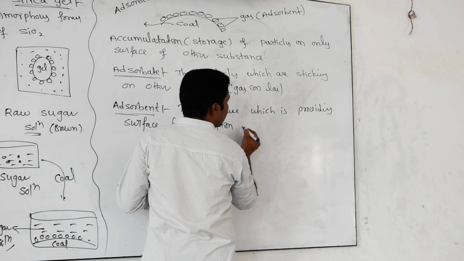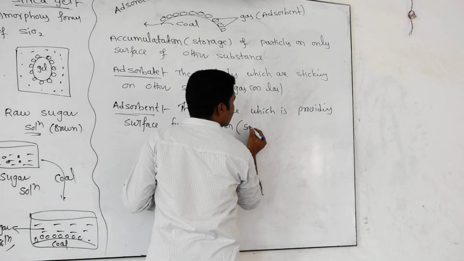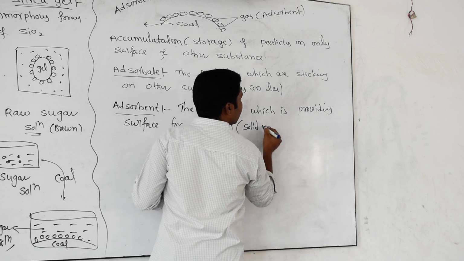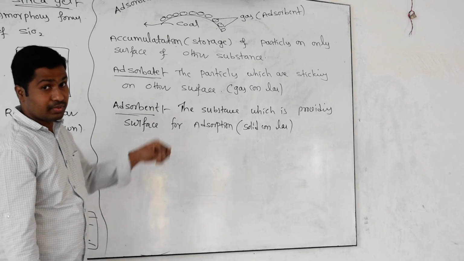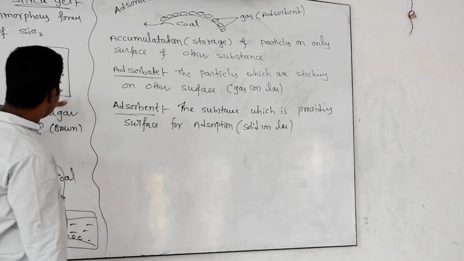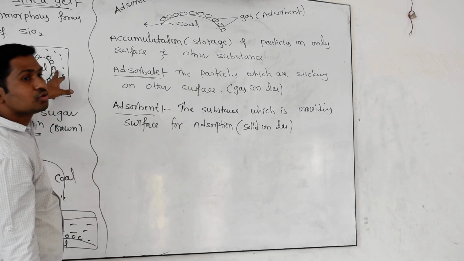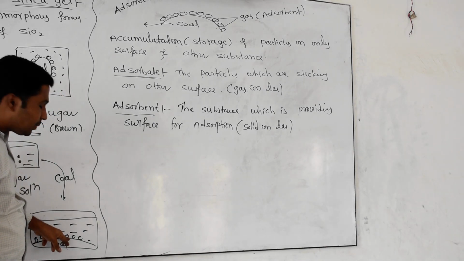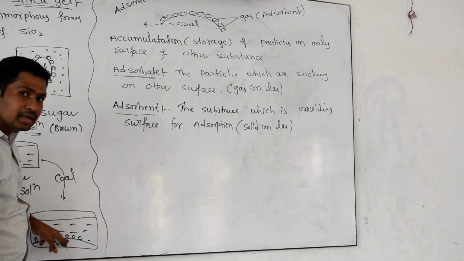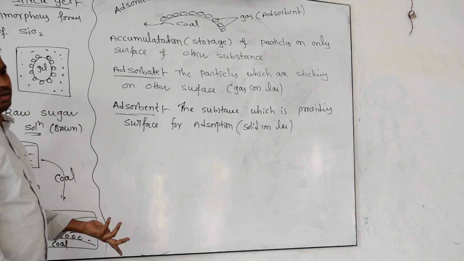The adsorbent may be a solid or a liquid. They are called the adsorbate and the adsorbent. Is it very clear? In this case, moisture is the adsorbate and silica gel is the adsorbent. In this one, the muddy particle is the adsorbate and charcoal is the adsorbent.